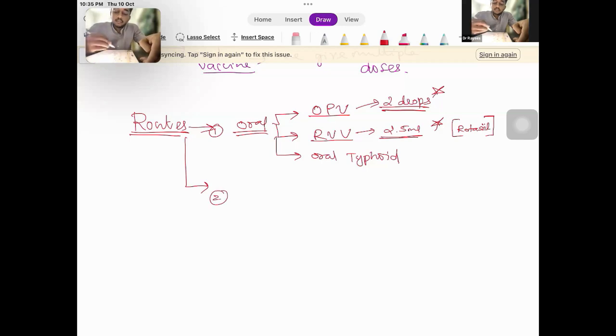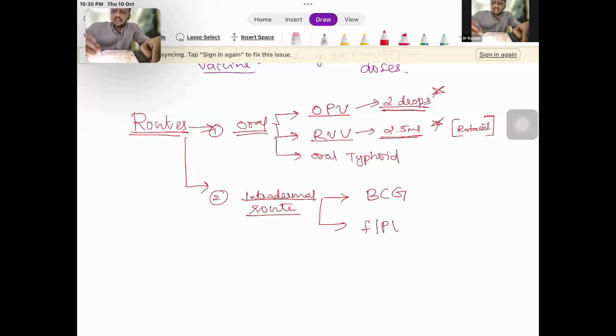And the second route is what? The intradermal. So what are the vaccines given by the intradermal route? That is the BCG vaccine and also the fractional IPV vaccine.